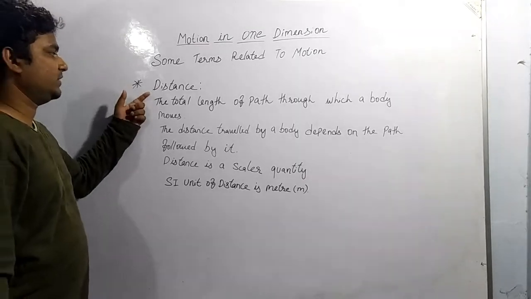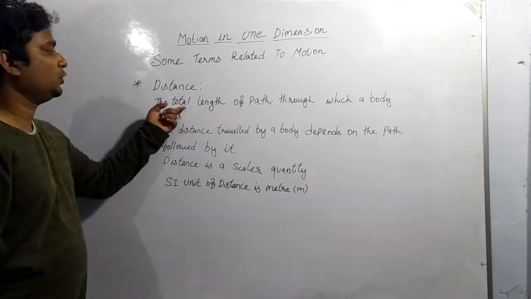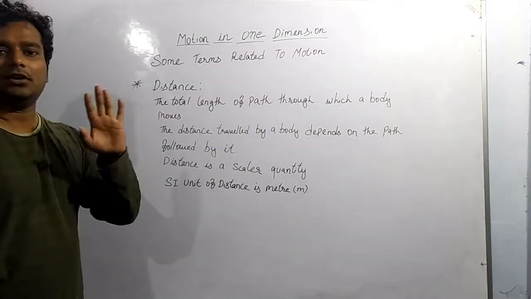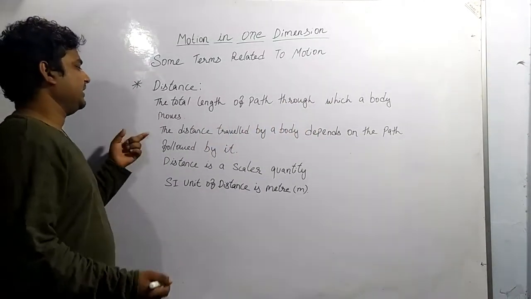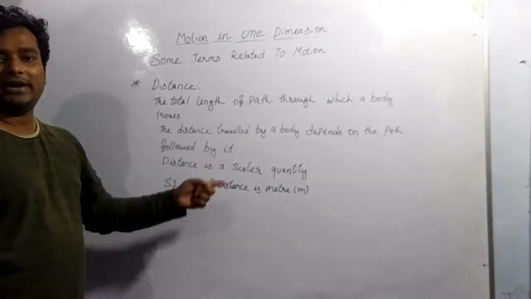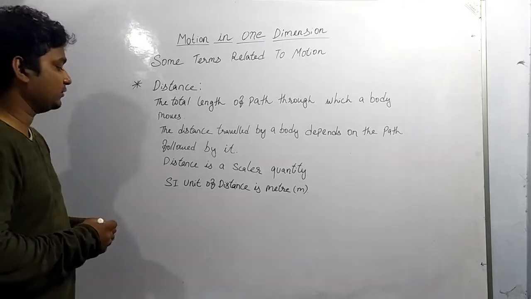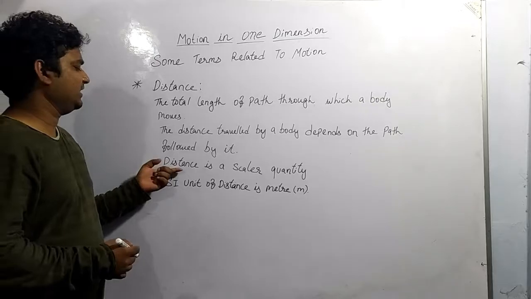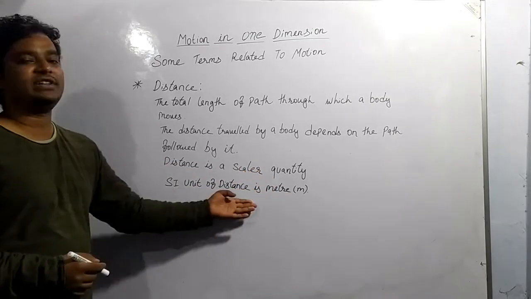Now coming to distance. First of all, what is distance? The total length of the path through which a body moves is called distance. The distance traveled by a body depends upon the path followed by it. Which path the body is following, that gives the distance. The next point is that distance is a scalar quantity. The SI unit of distance is meter.